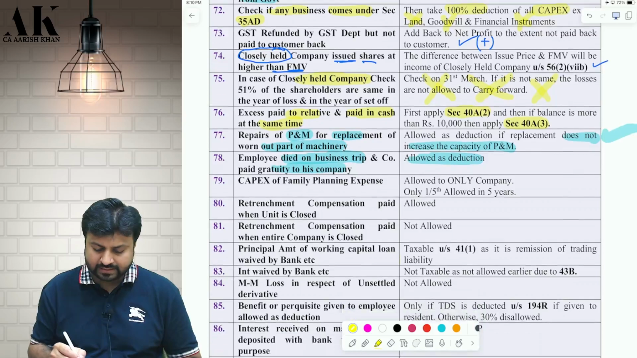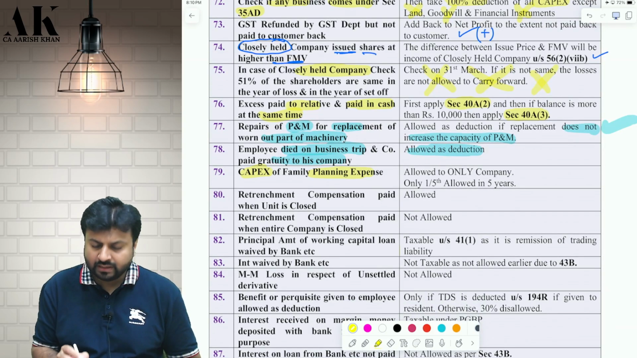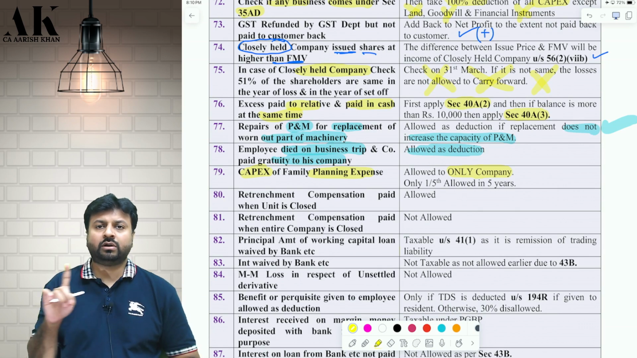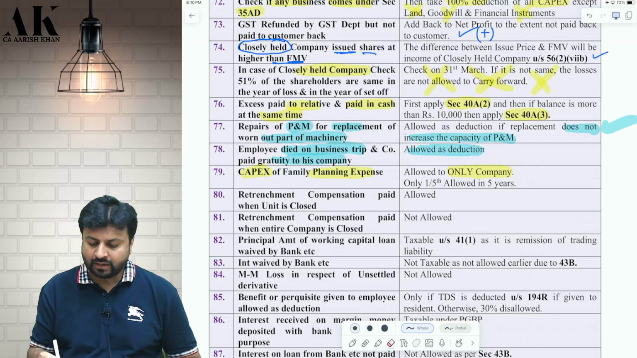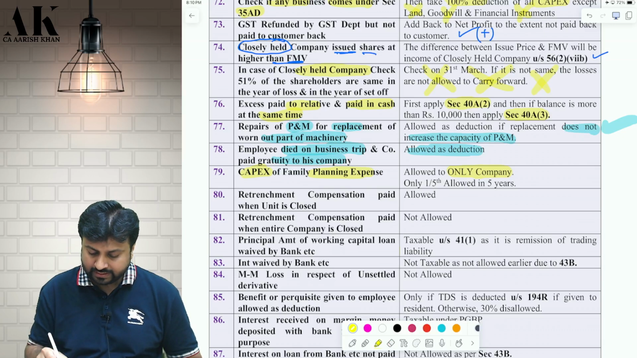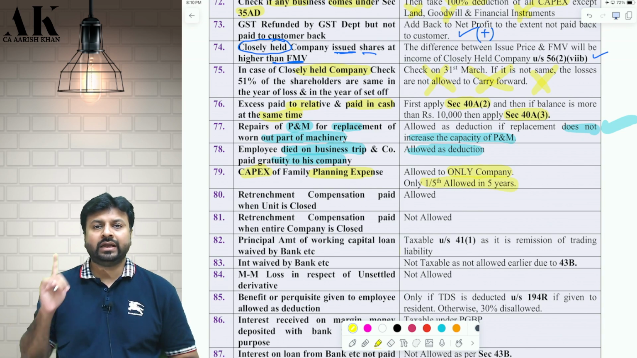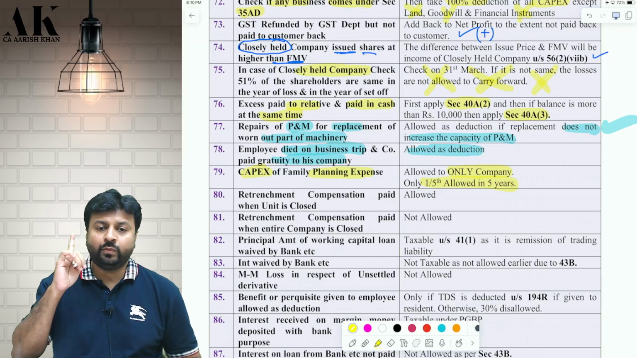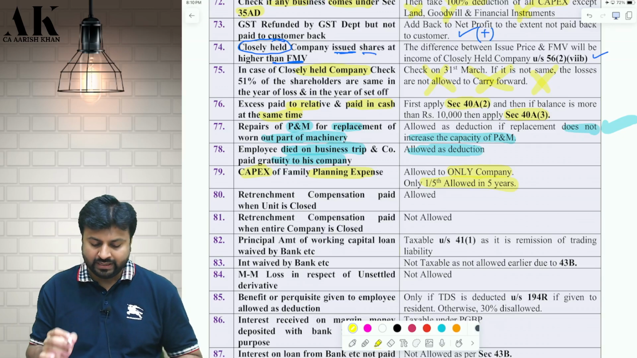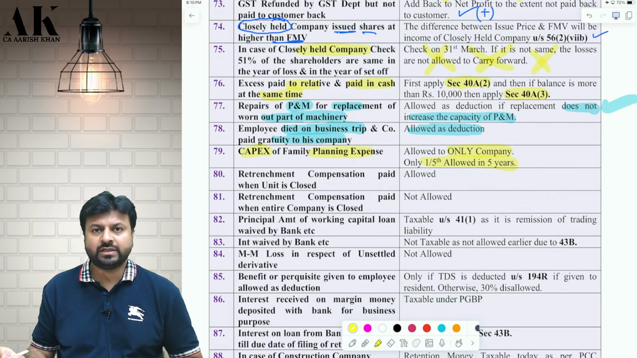Don't worry. Next, capital expenditure on family planning. First of all, family planning expense is only allowed to a company. It is not allowed to other assessees. Second, if it is a capital expenditure, then it will be allowed only 1/5 in 5 years. It cannot be fully allowed in 1 year. The capital expenditure on family planning will be allowed in 5 equal installments. Next one, retrenchment compensation paid.